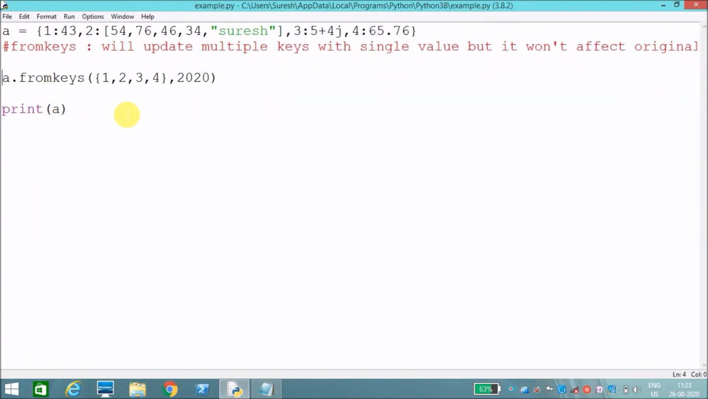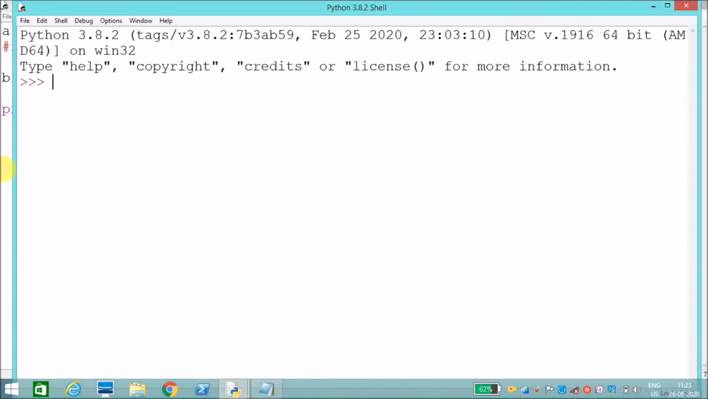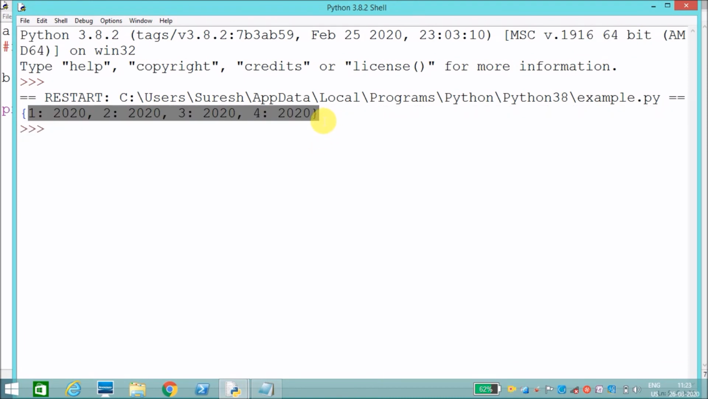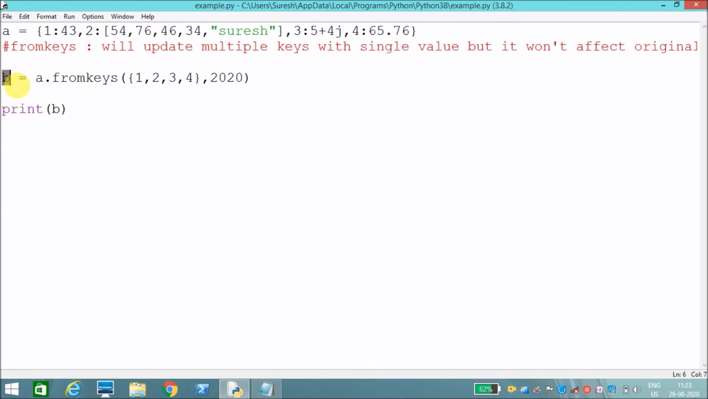What do we have to do for that? We have to save it in another dictionary, another variable, and print that. I will run. See, like this. It won't affect the original dictionary. If you want to see the result, do like this: save it in another variable.